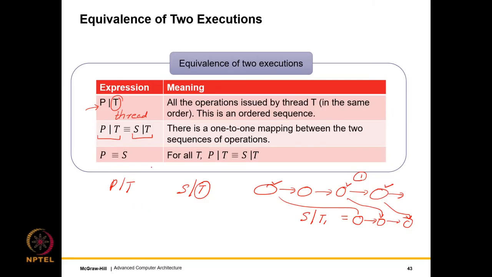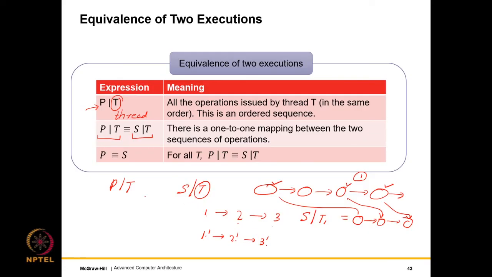So now the thing is that the operations, of course, need not be the same. In a sense, when we are saying they're equivalent, let's treat them as a different set of operations. But what we can do is establish a one-to-one mapping between the two sequences. So let's say one sequence has operations 1, 2, 3, 4 and so on. In the other case, we can say it is 1 dash, 2 dash and 3 dash, where there is a one-to-one mapping between 1 and 1 dash, 2 and 2 dash, 3 and 3 dash, right?